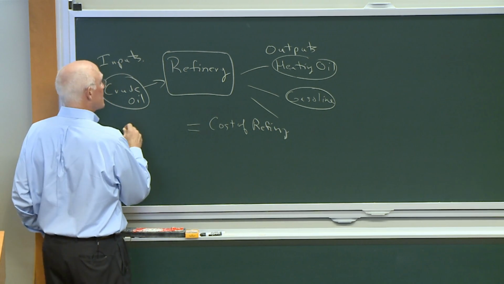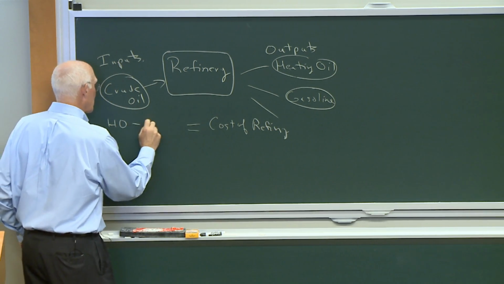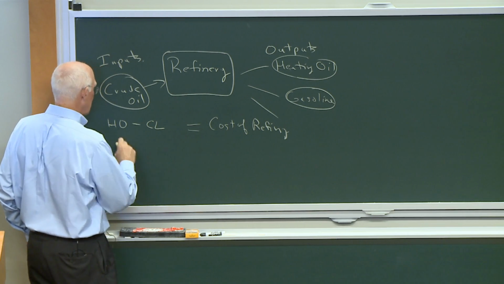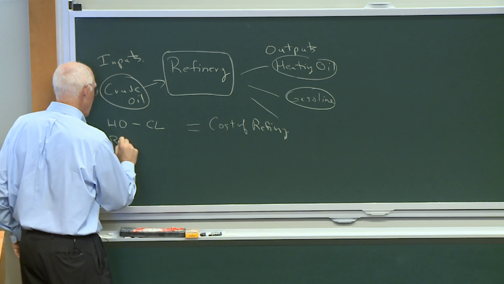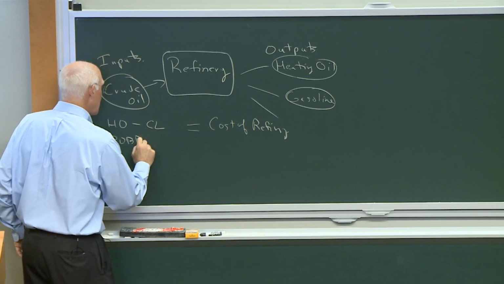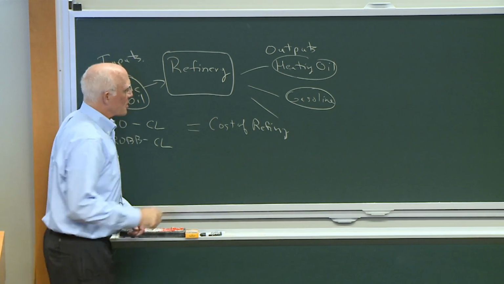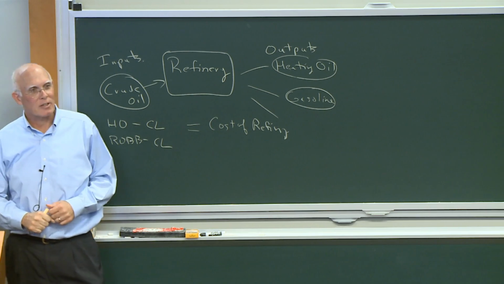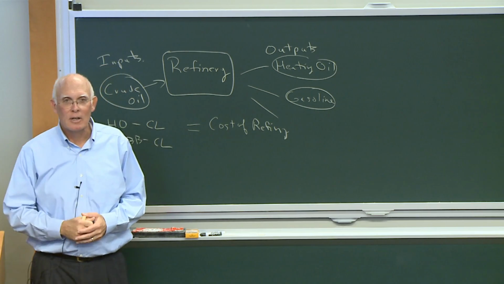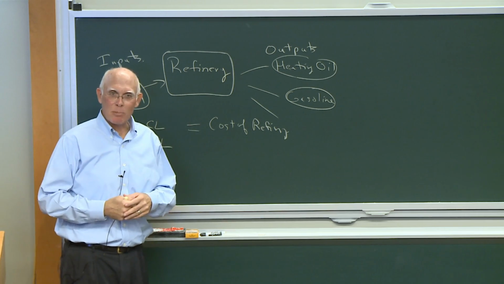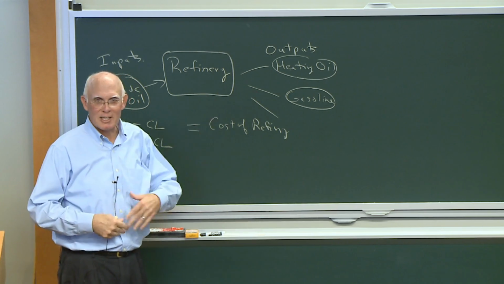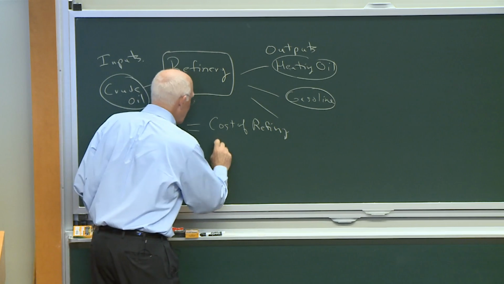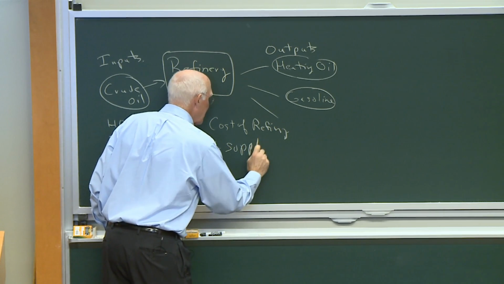So let's look at, say, heating oil minus CL, and this RBOB minus CL. So it's the cost of refining. What else could be a factor here? Supply and demand characteristics of each. Definitely, yeah, supply and demand. If one product's demanded a lot more than the other.